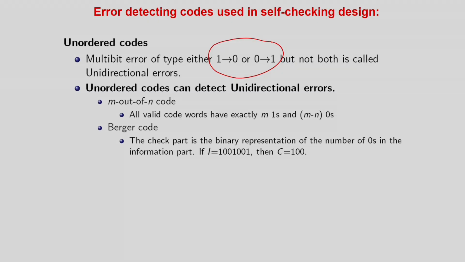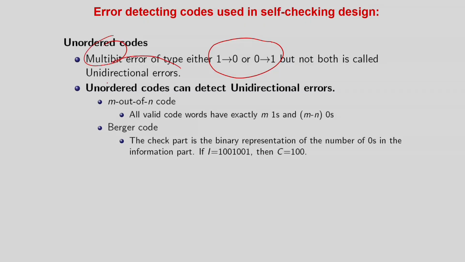So now we will be focusing on slightly making the problem a bit tougher, where there are bit flips, but the bit flips are unidirectional, all from 0 to 1 or 1 to 0, but it can be in more than one bit. So multi-bit unidirectional error is what we are going to consider, and for that the parity bit of course will not hold, because, as we have already given the example, if 2 bit flips are there, it will still maintain the odd parity or even parity, correct?